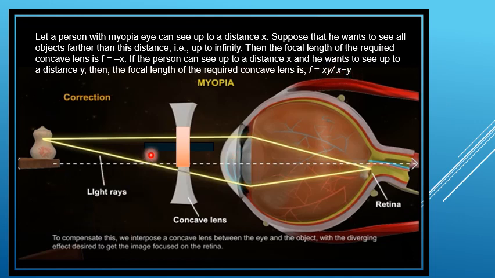To compensate, this concave lens is kept between the eye and the object, with a diverging effect desired to get the image focused on the retina.